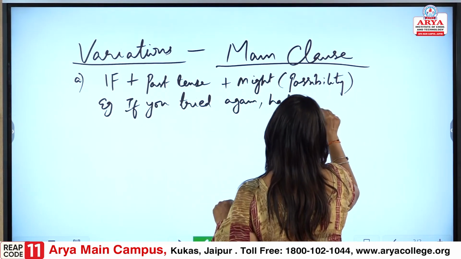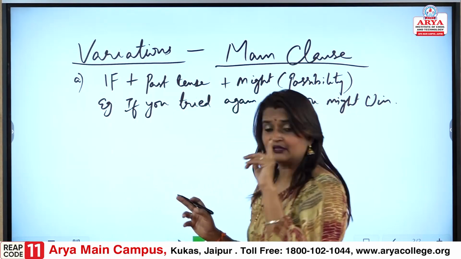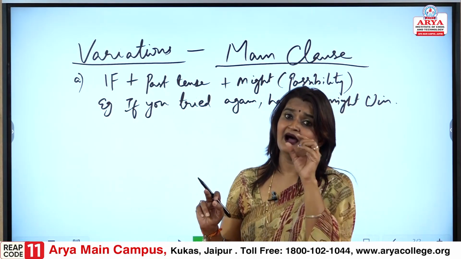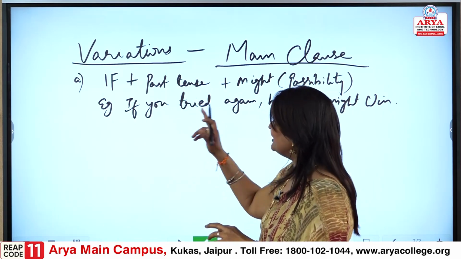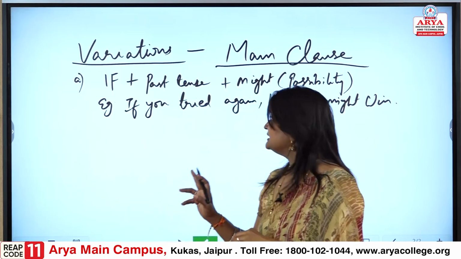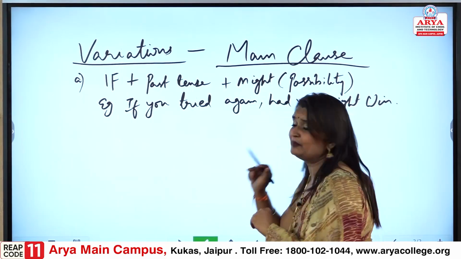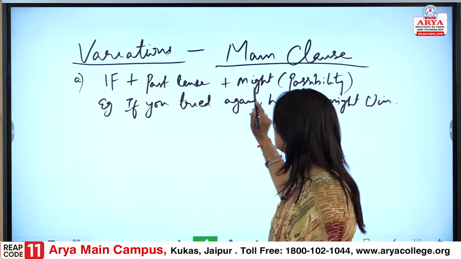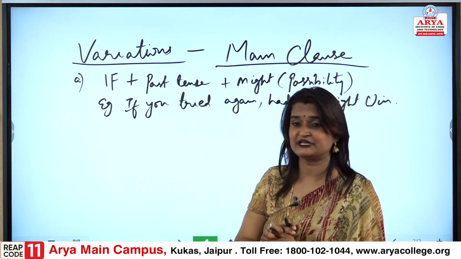you might win. So, again we know what the conditions for type 2 were. When we are looking at the variations, what varies here is the possibility part. If plus past tense plus might, the possibility.